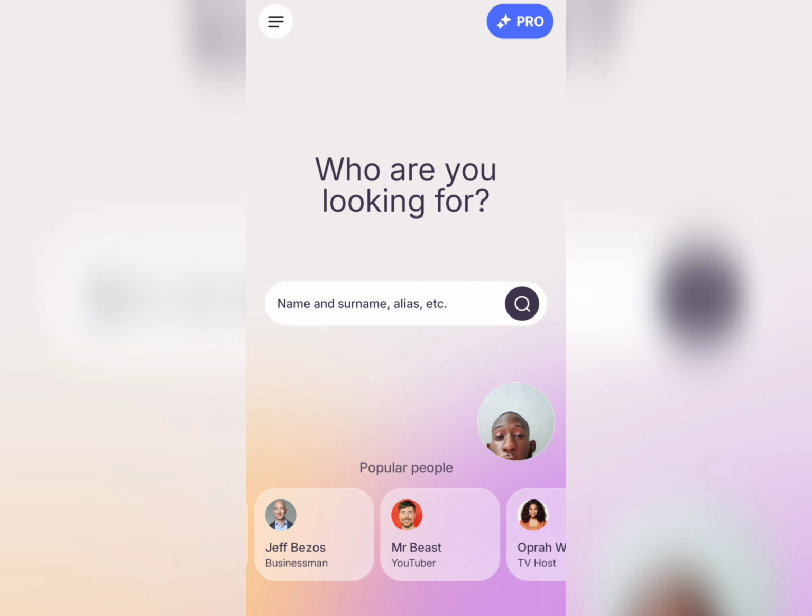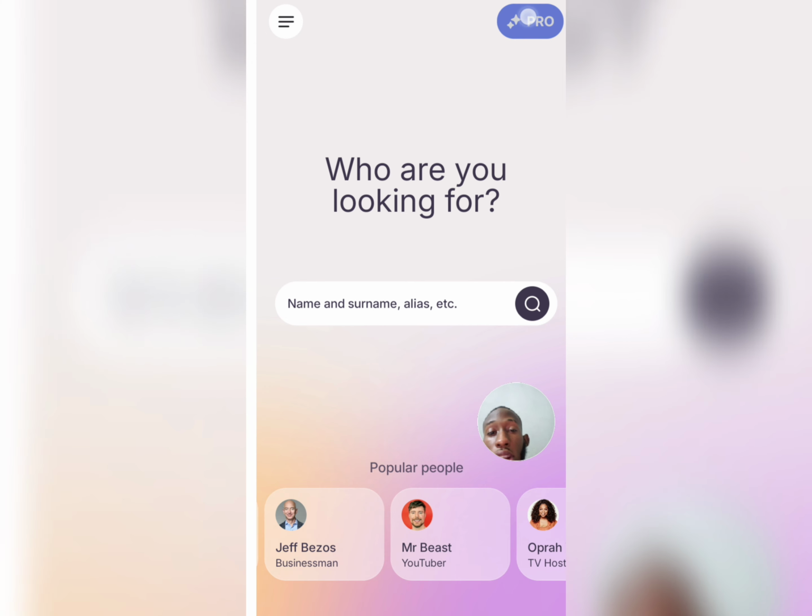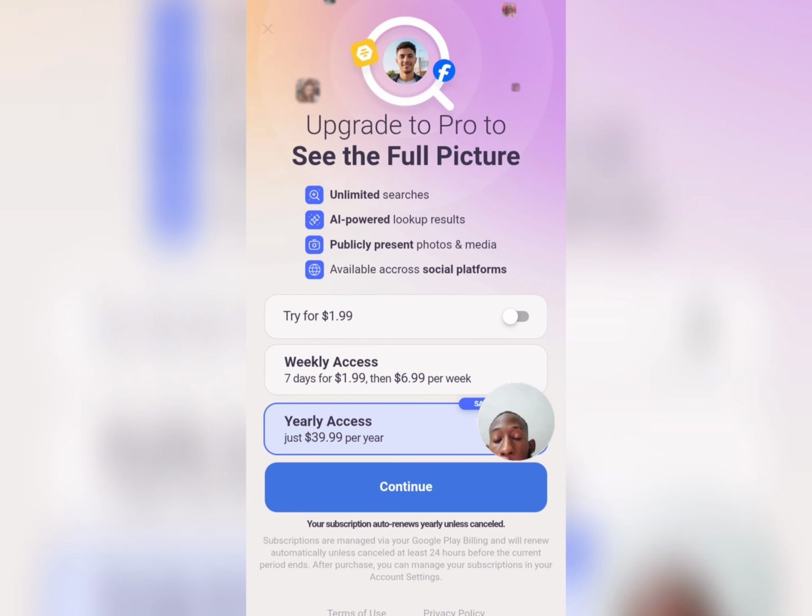Very easy to use. And if you do want to get your Pro subscription, get it at the top here. It says Pro. If I tap on this option, we'll keep the loading screen here. But anyways, they do give you a 7 days free trial, but you have to enable this feature here. It's a discounted price of the actual 7 days plan. As you can see, it's around $2, and if you were to buy it at full price, it would be $7. So I would say a discount.